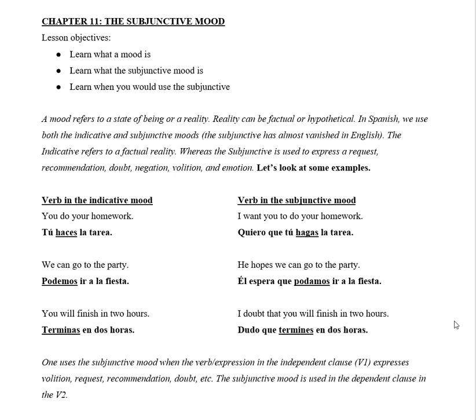Hello. In this lesson, I want to go over an introduction to the subjunctive mood. So, the lesson objectives are to learn what a mood is, to learn what the subjunctive mood is, and to learn when you would use a subjunctive.